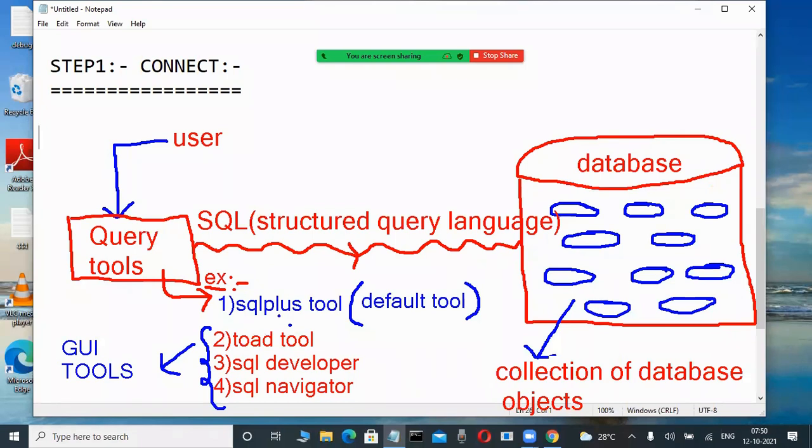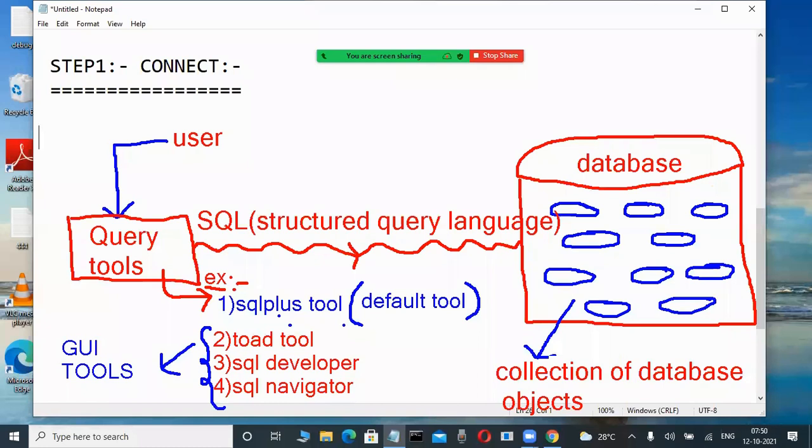Why? Suppose I am teaching Oracle concepts through SQL Developer. What is the problem? Suppose I am teaching a procedure, half of the code is already there, and I only tell you the logic. So you, as a learner, are not concentrating on the syntax of the procedure, and whenever you attend an interview, you fail. That is a problem. That's why in the SQL Plus tool, we type every command ourselves. That's why we are learning through SQL Plus.